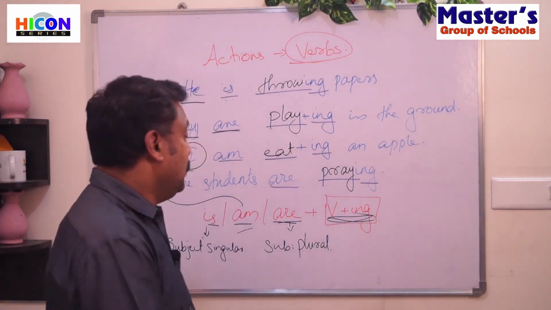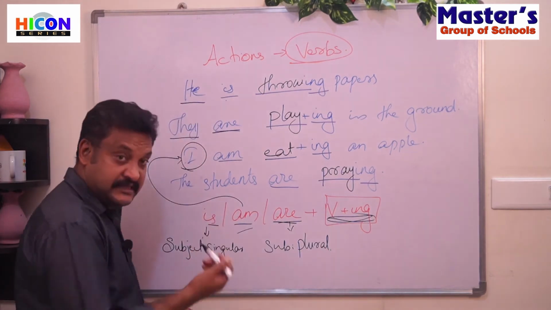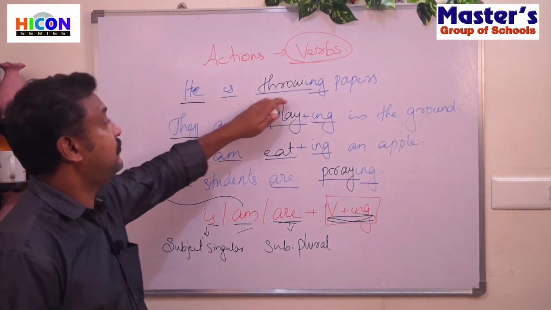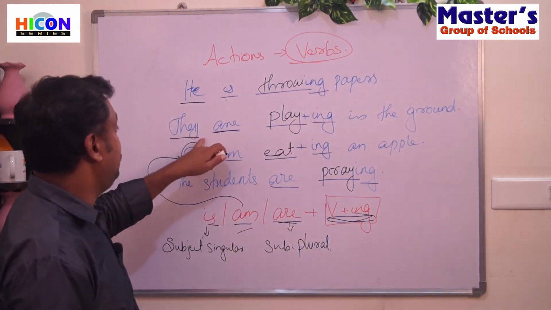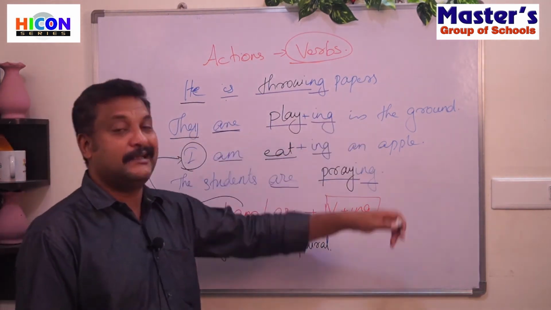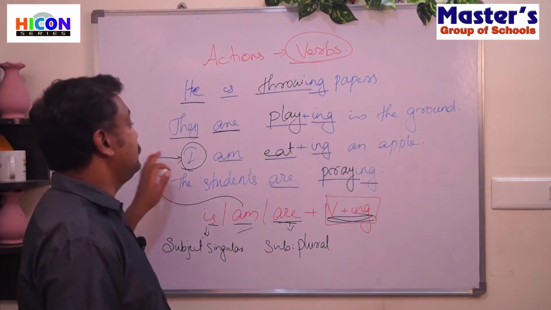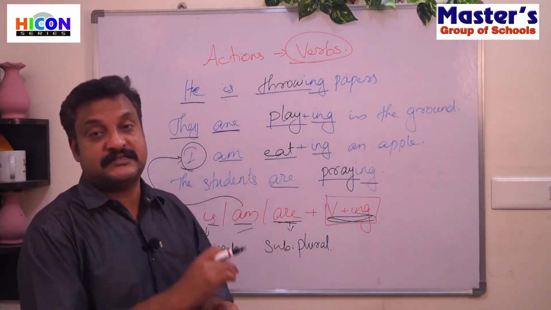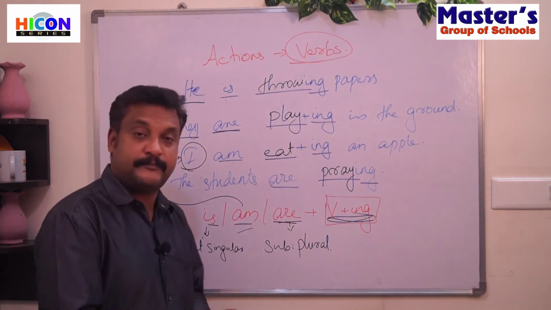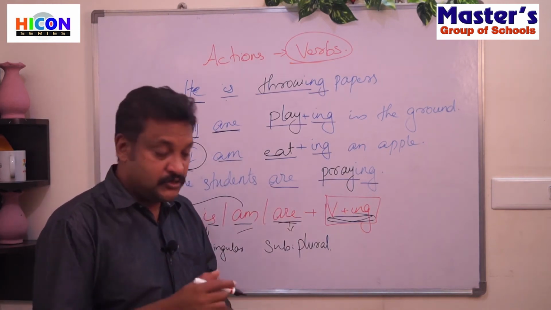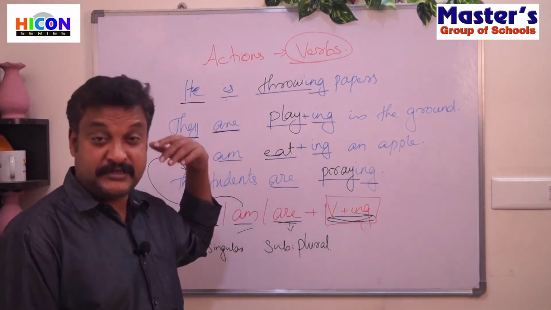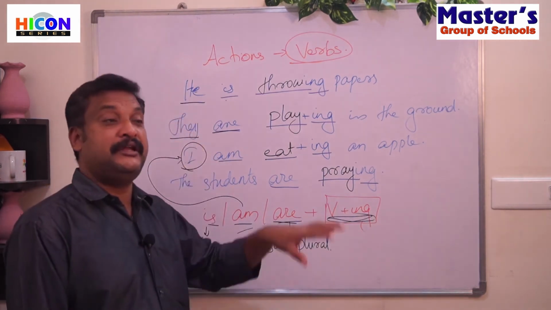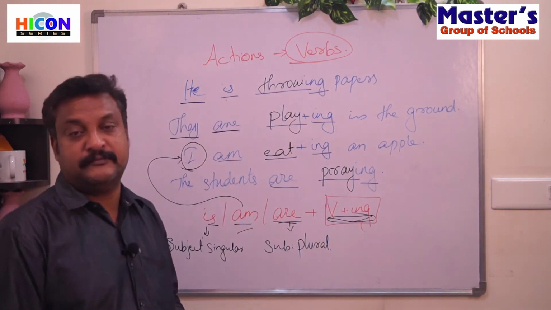Okay. So is is used when the subject is singular, like he is throwing papers. Are is used when the subject is plural, like they are playing in the ground. Am is used when I is the subject, like I am eating. Okay. So we need to use the ing form of the verb to express actions that are happening at the time of speaking.